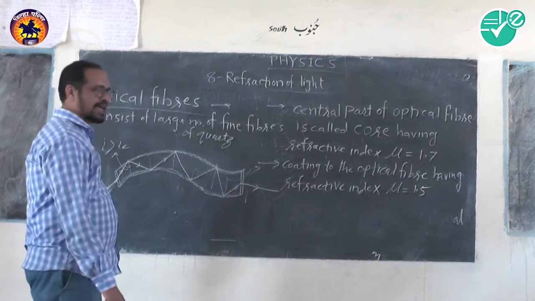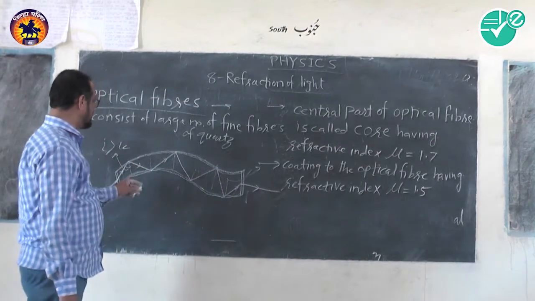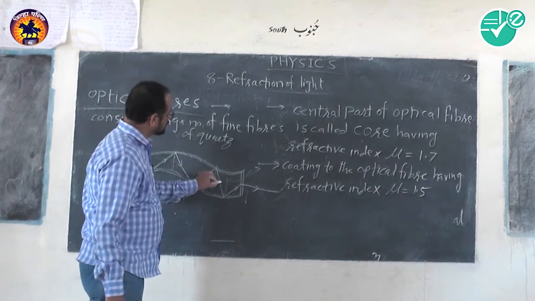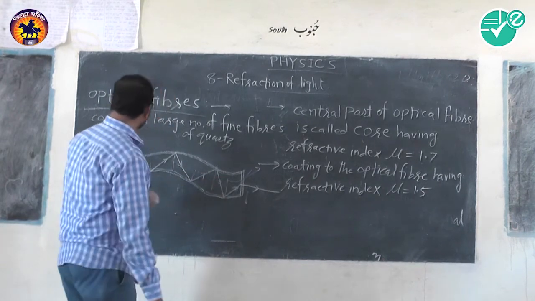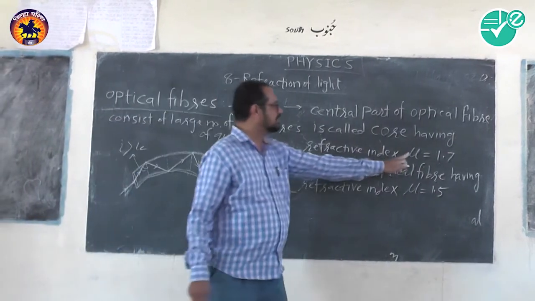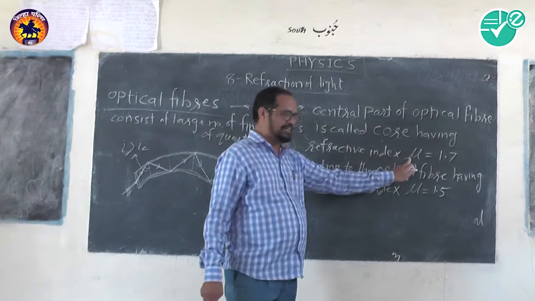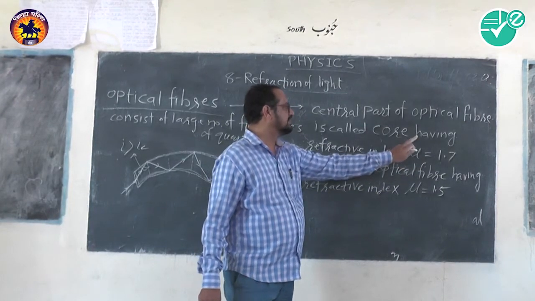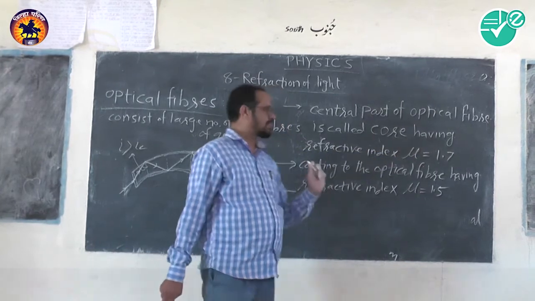As we have studied, a ray of light is passing from the denser medium. This core has the greater refractive index. If the refractive index is greater, then the medium is the denser medium.